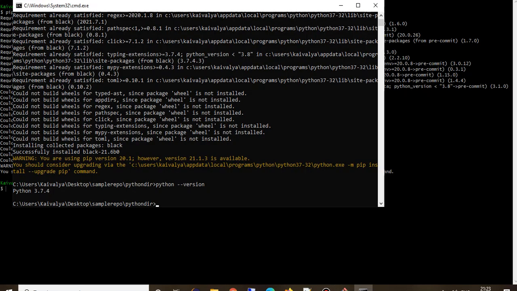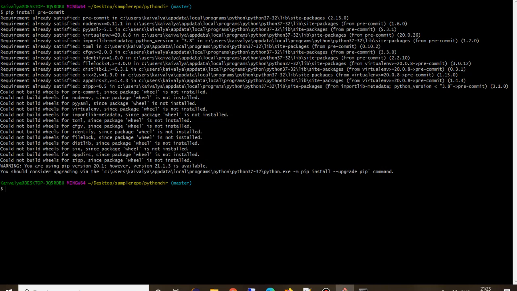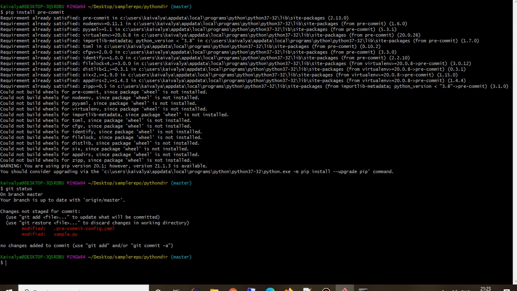To install it, you can just say pre-commit install. Yeah, the new hook for black is installed at the location .git/hooks/pre-commit. So now we are all set to modify or push the commit. Before pushing it, we have to add the files. The newly modified file is sample.py, which has some issues that I told you about, 4-5 issues, and this new file, right? So let's first add both the files, then check the status.